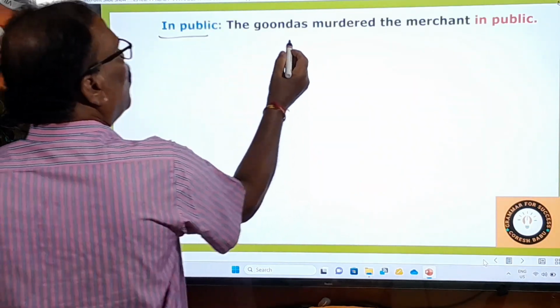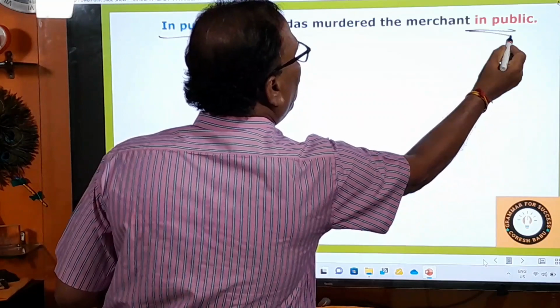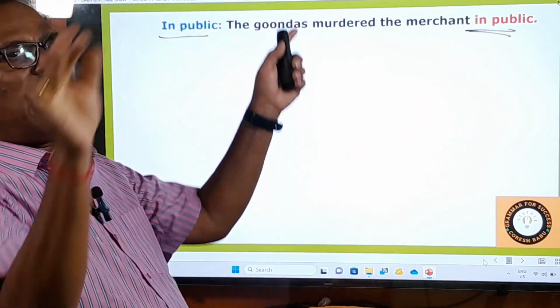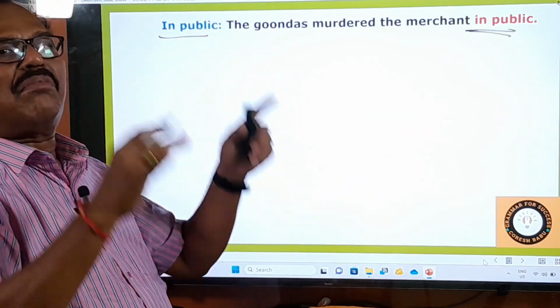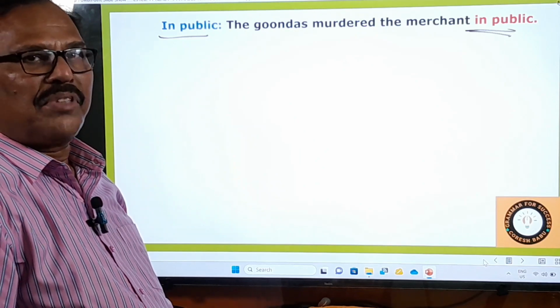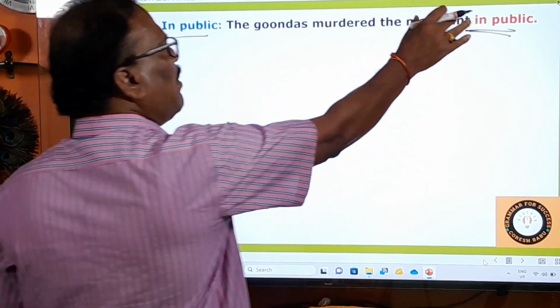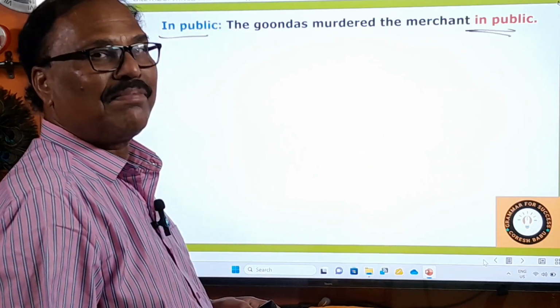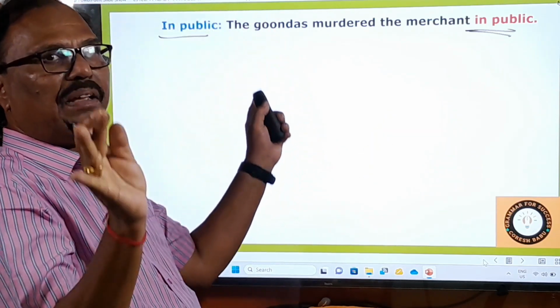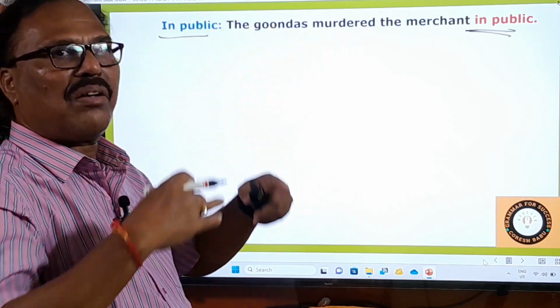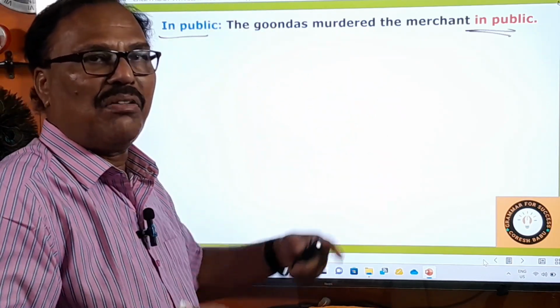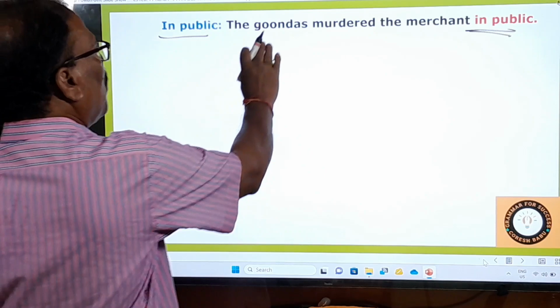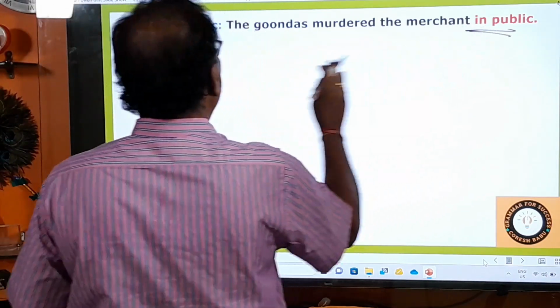In public. The goons murdered the merchant in public. In the broad daylight, while all the people were watching. He insulted me in public. Don't say "in the public." In public means openly, while all others are watching or doing that. So the goons murdered the merchant in public. Beautiful.